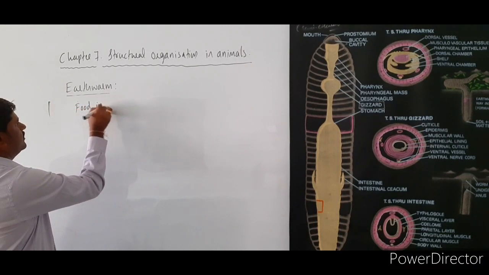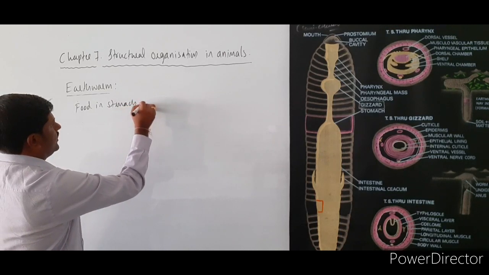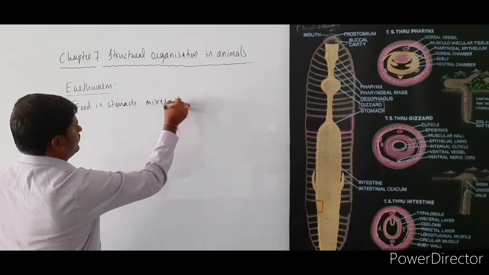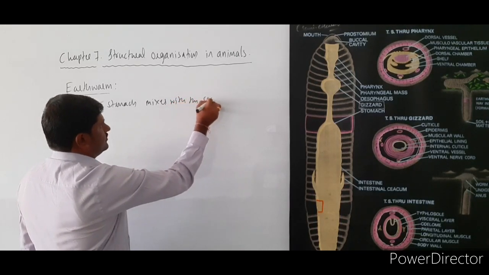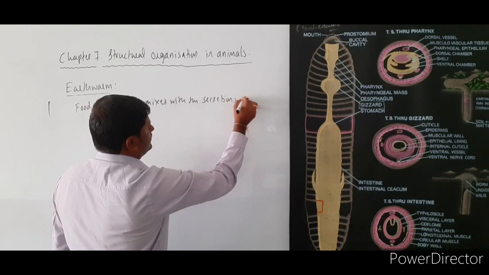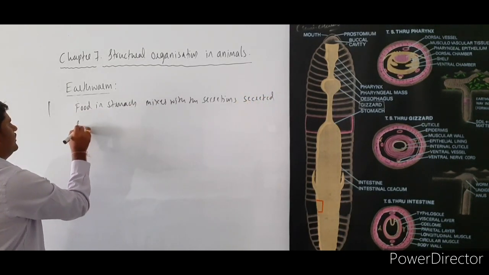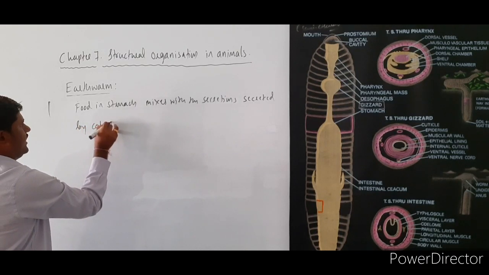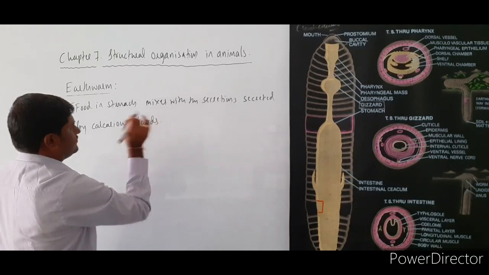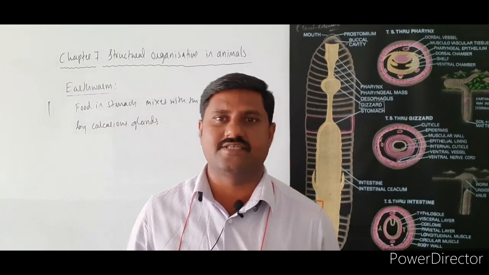Food in the stomach mixes with the secretions secreted by the calcareous glands. Here in the stomach, some calcareous glands are there.